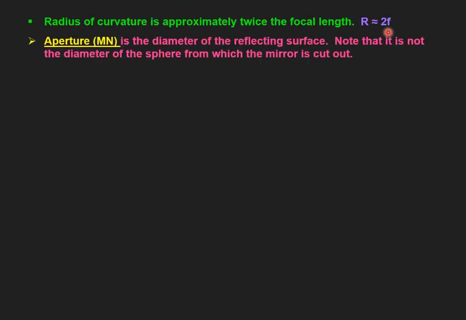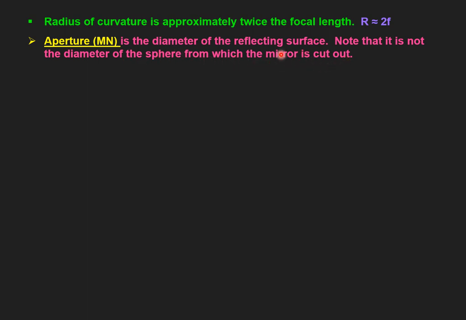Next is aperture. So what is the meaning of aperture? It is simply the diameter of the reflecting surface. Whatever reflecting surface we have taken, aperture is the diameter of that reflecting surface. But here no need to get confused. Note that it is not the diameter of the sphere from which the mirror is cut out.